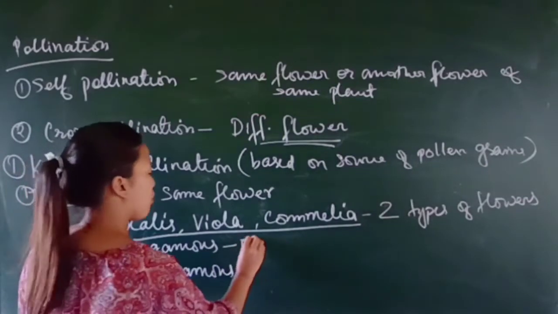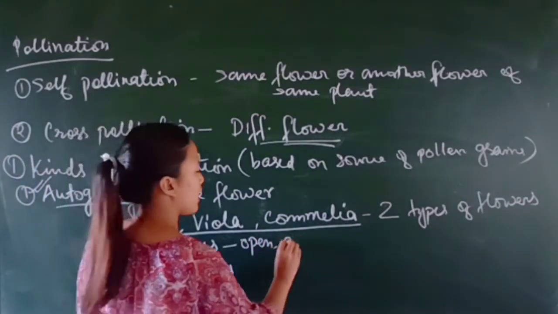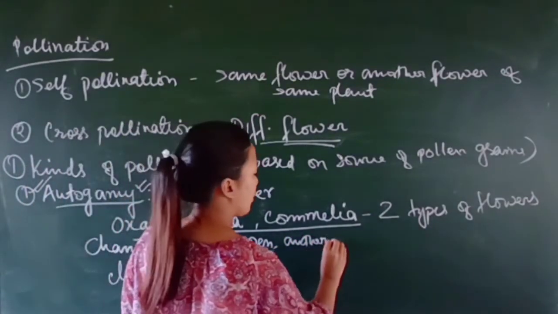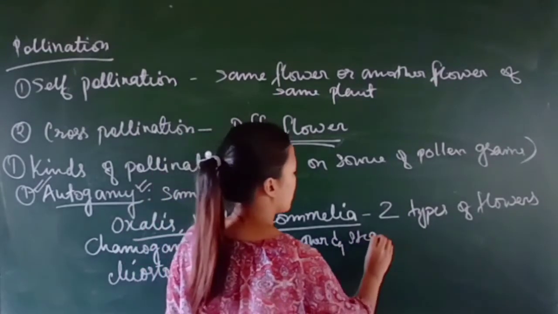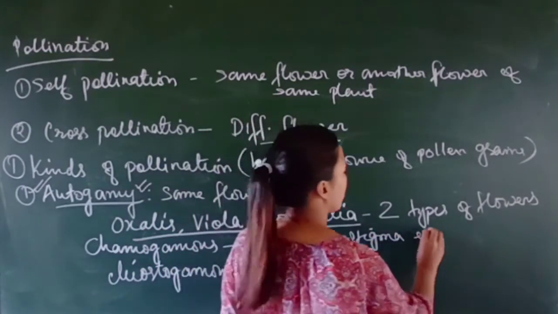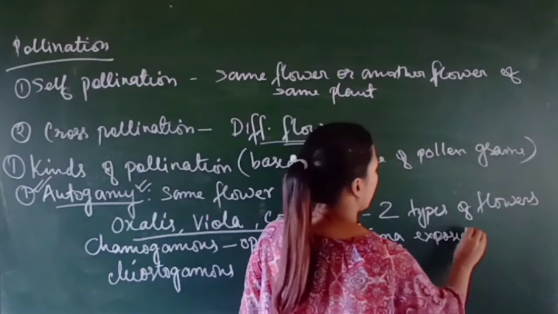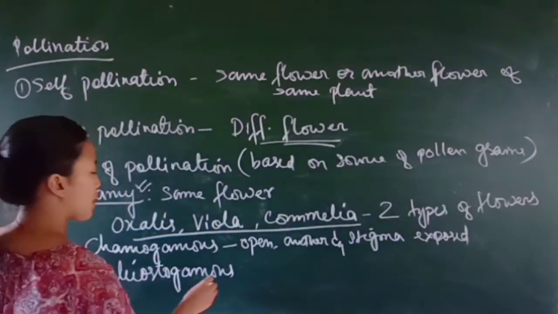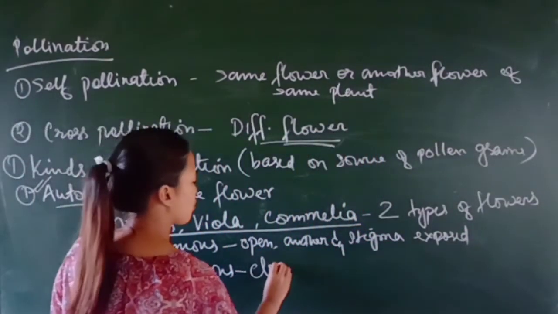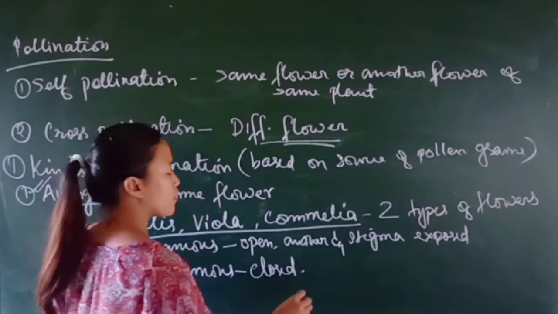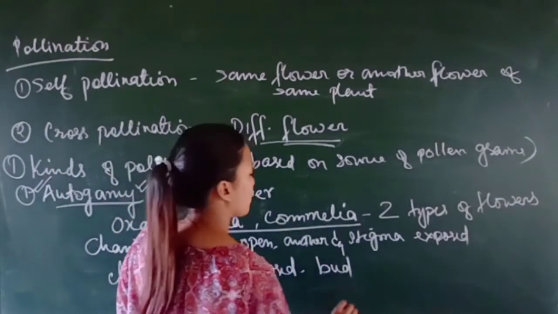Chasmogamous flowers are open, and here the anther and stigma are well exposed. And cleistogamous flowers are closed flowers, and they just look like a bud.